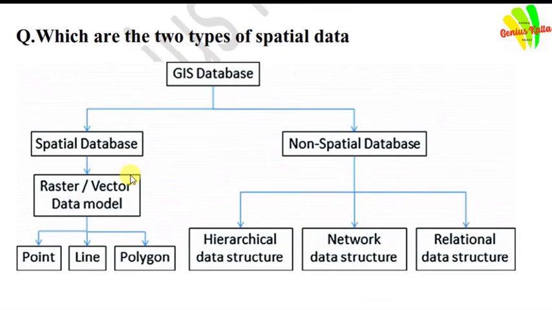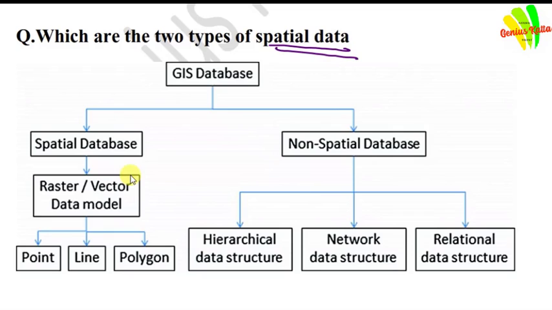Next question: which are the two types of spatial data? Friends, here we provide database information. A GIS database has two types: spatial database and non-spatial database.